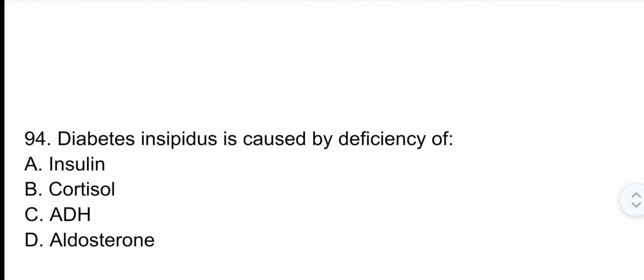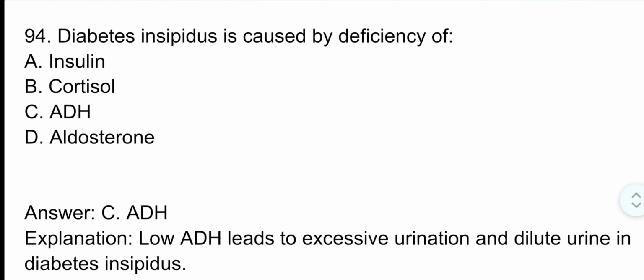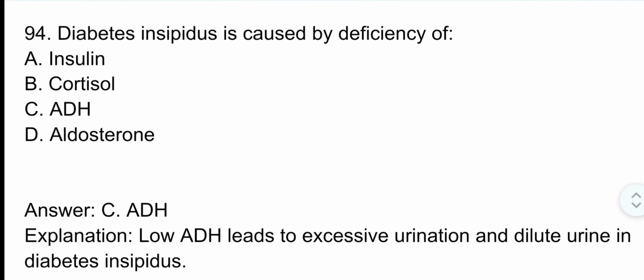Question number 94. Diabetes insipidus is caused by deficiency of. Correct option is option C. ADH. Low ADH leads to excessive urination and dilute urine in diabetes insipidus.